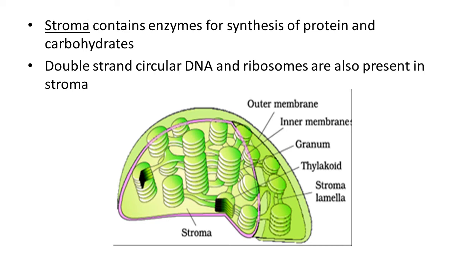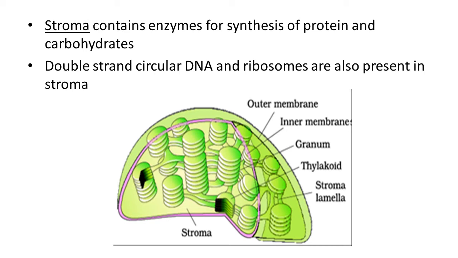Stroma contains enzymes for synthesis of protein and carbohydrate in the structure of chloroplast. Double-stranded circular DNA and ribosomes are also present in this stroma region. Thylakoids are arranged in stacks like a pile of coins. They are called grana or the intergranal thylakoids.